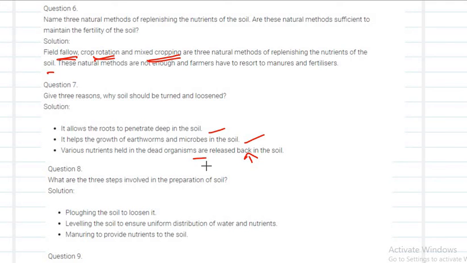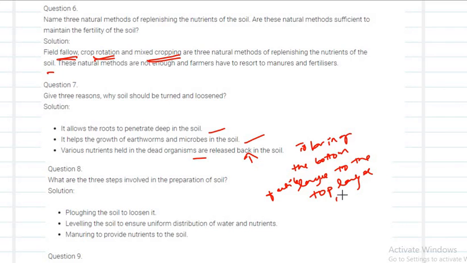This point you can also mention: it helps to bring the bottom fertile layer to the top layer of the soil.